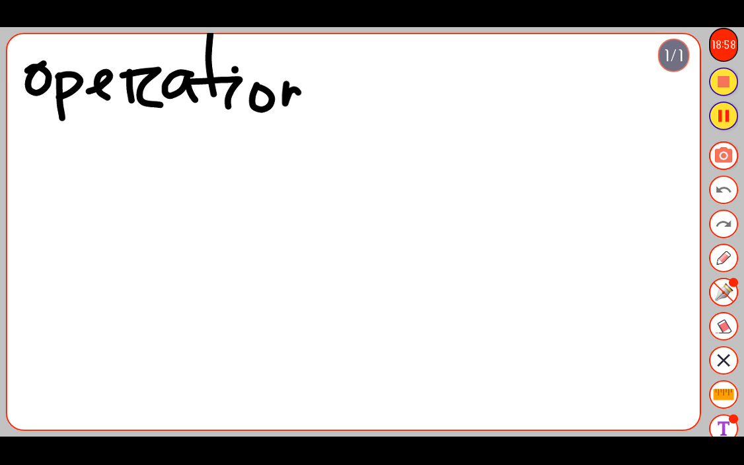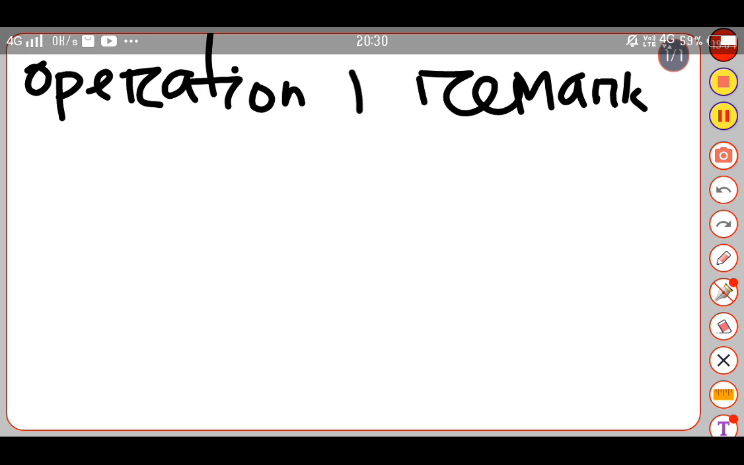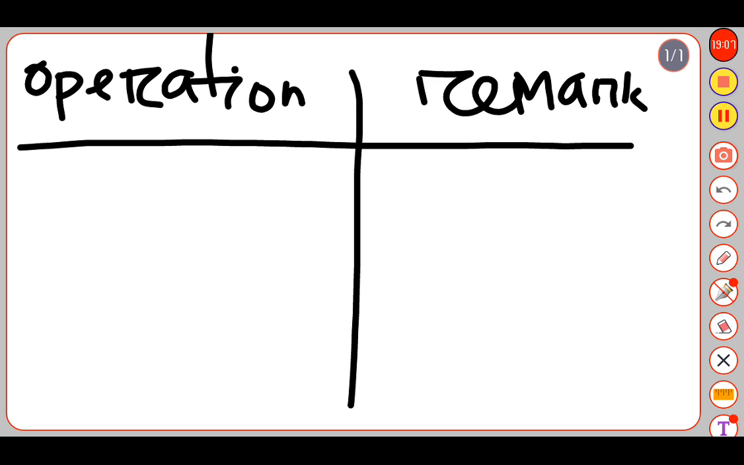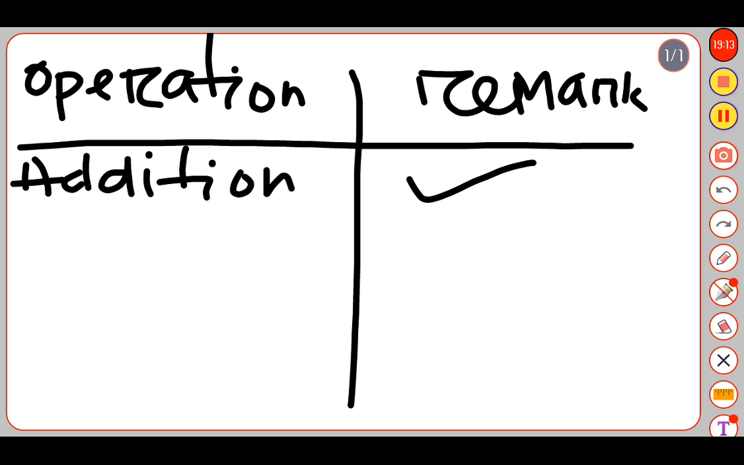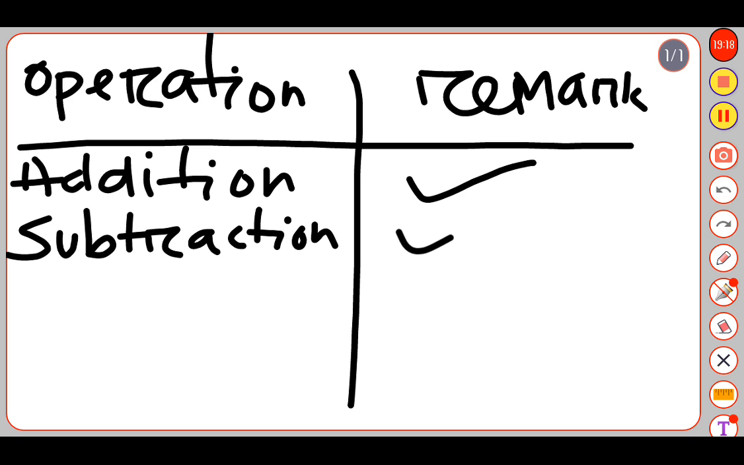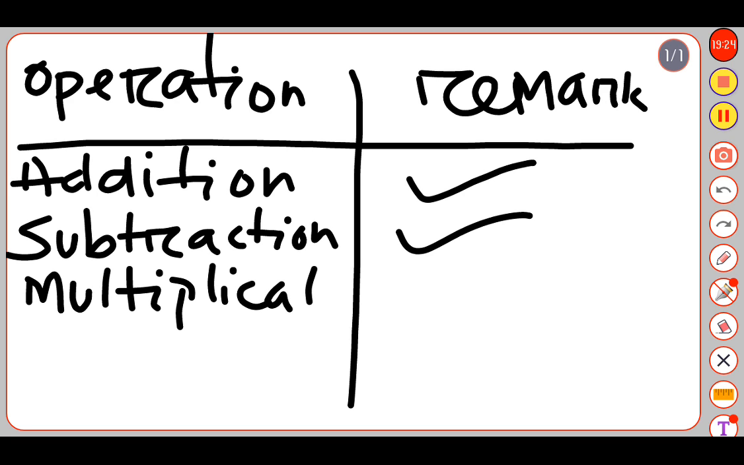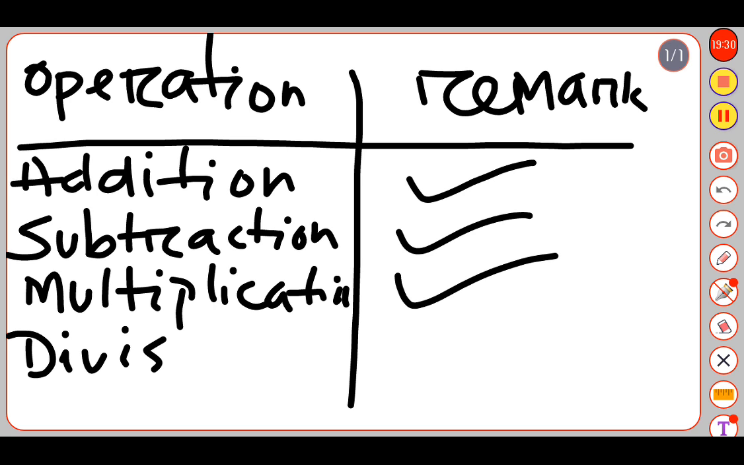Similarly, we can make a table. Operation and remark. This is for rational numbers. We can say that for addition it follows, for subtraction it follows, for multiplication it follows, but for division it doesn't follow.